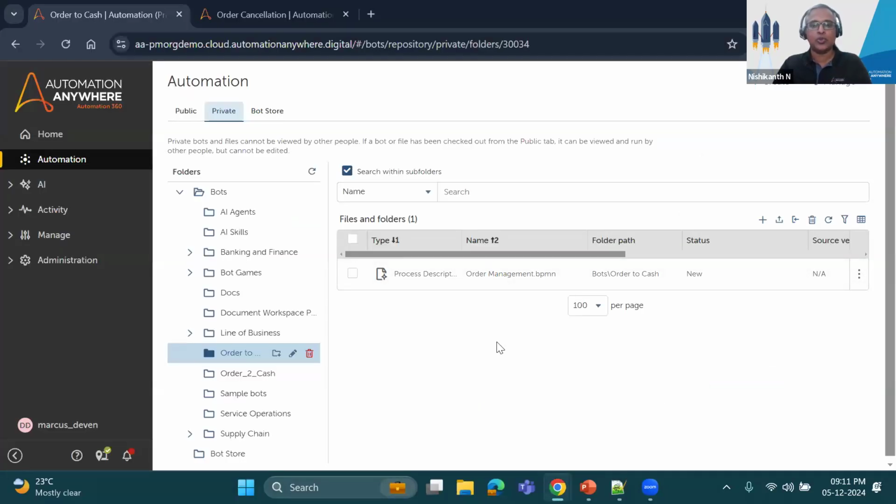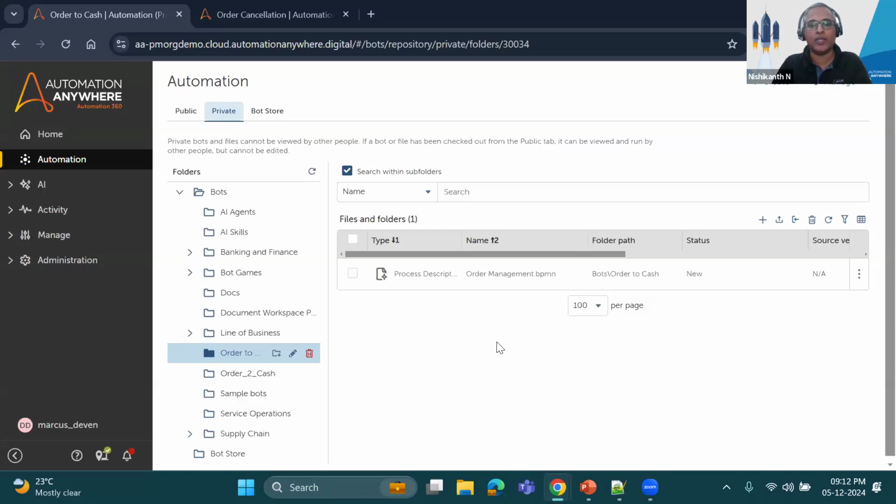All right. So the use case that we are going to take for our demo is order to cash. And I'm sure most of you would agree that for any large automation like order to cash, it takes a lot of coordination between different teams. And not just that, it also takes time for you to build multiple automations and bring them together, right?